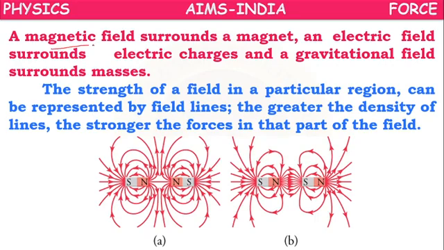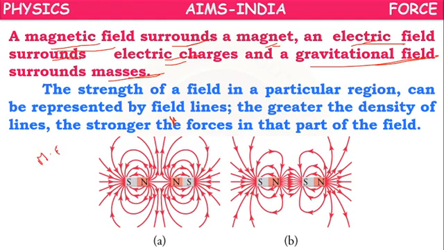In the same way, a magnetic field surrounds a magnet, an electric field surrounds electric charges, a gravitational field surrounds masses.